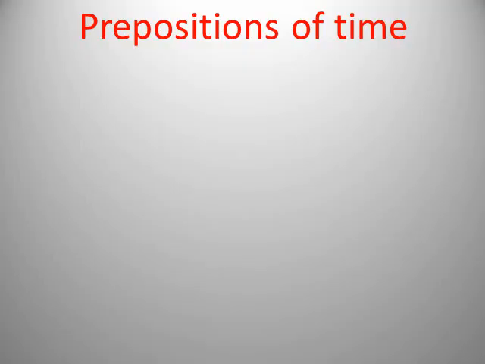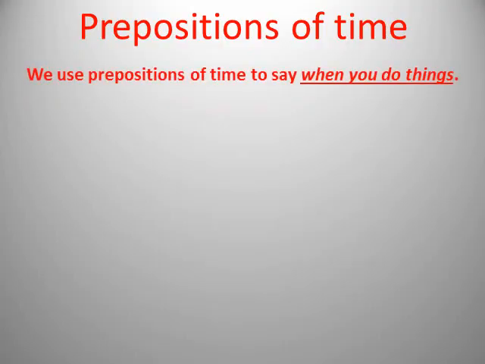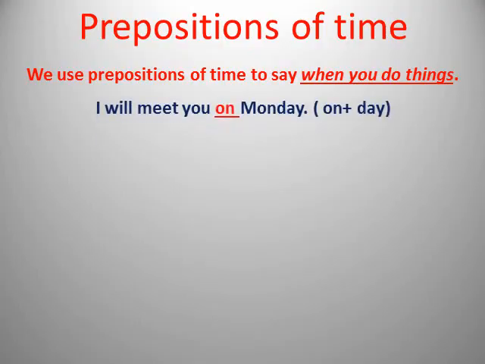We also have some prepositions of time. What are prepositions of time? We use them to say when you do things, the time that you do things. For example, we say, I will meet you on Monday.